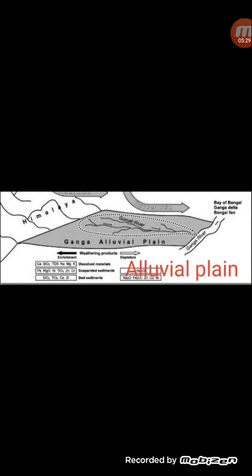Alluvial plain means these plains have been formed by the alluvium which has been brought down by the rivers and deposited, and the plain has risen up to be an alluvial plain. Examples of alluvial plains are the Great Northern Plains of India, which has been formed by the sediments brought down by the Indus, Ganga, Brahmaputra. Alluvial plains are also found in the Hwang Ho Basin, Yangtze Kiang, Mekong, Menam, and the Tigris and Euphrates valleys. So, alluvial plains are the most common plains that you find in the world.